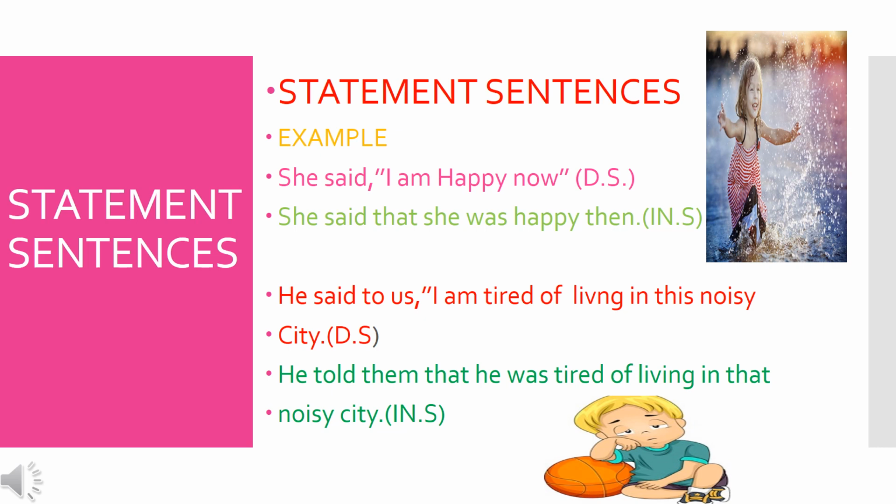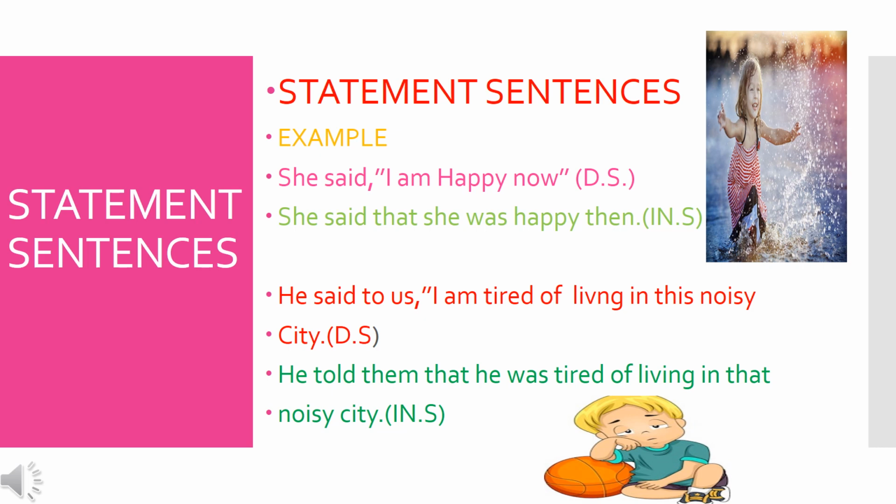Instead of comma, you have to use that. So remove the comma, use that. I, you have to change it as she. Am also you have to change it as was. Happy, now. Now you have to change it as then. That is the rule for changing adverbs, that is time and place, you have to change it. She said that she was happy then.